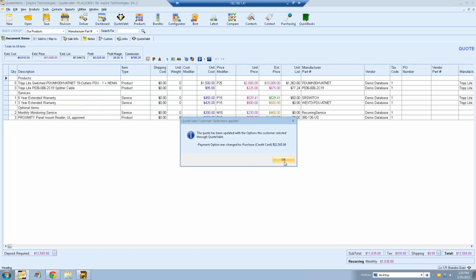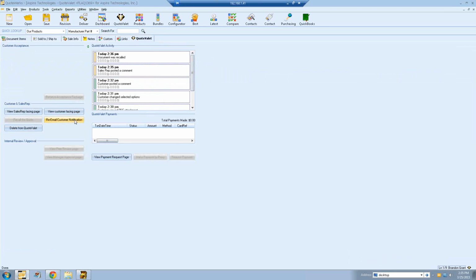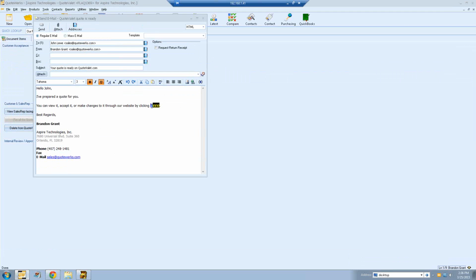So if we go back to our QuoteValet tab, and this goes to our next option here, actually, where it'll say re-email customer notification. If your document had been recalled or the customer lost the email, you can click re-email notification. So let's see what the document would look like if we had recalled it.